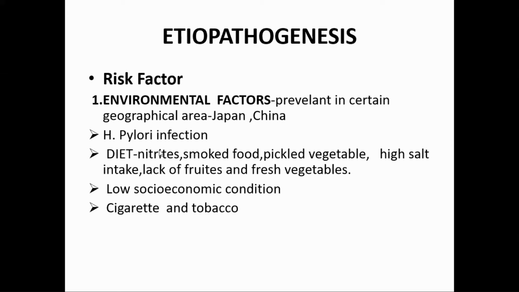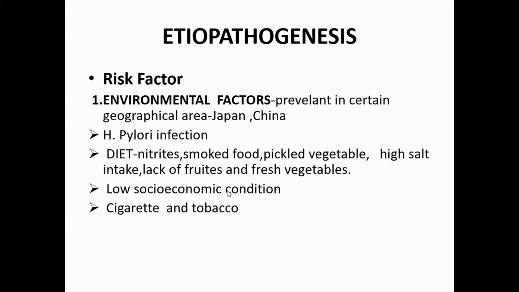And nitrites, I showed you those, and chemical carcinogens, different types of nitrosamine, then food coloring dye, then hydrocarbons, all those things which I mentioned in the dietary carcinogens, they can cause stomach cancer.